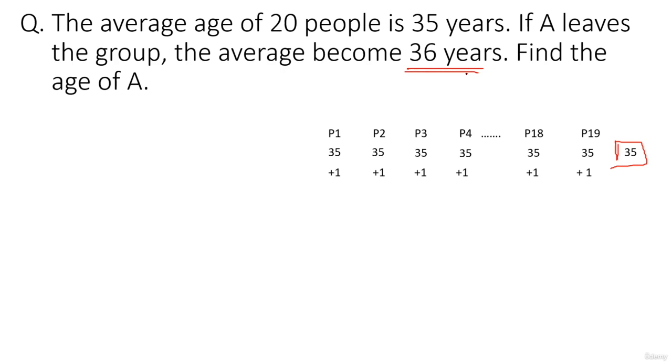Okay, where would each one have gained one point from? Each one would have gained one point from here, right? From the average that A left. So basically 19 people, everybody is receiving exactly 1 point. That means from 35, the average of A, you removed 19 points, what remains is 16. That means what would A's own age have been? 16 years. As simple as that.